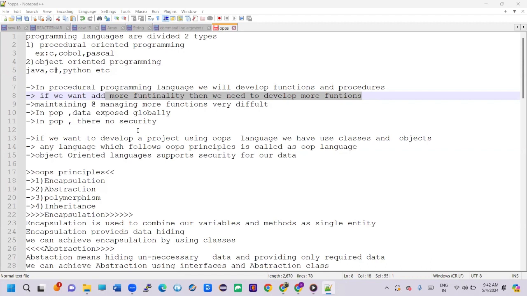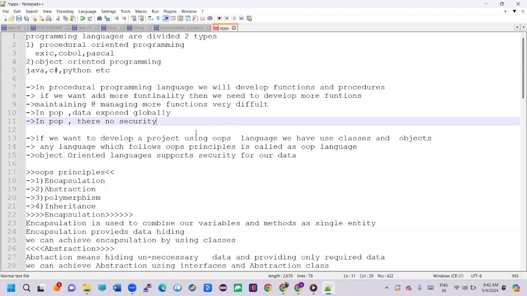In procedural programming languages, we develop functions and procedures, and if we want to add more functionality, we need to develop more functions. So if we want to develop any program in a procedural language, we need to add functions and procedures. It totally depends upon the functions and procedures only. If we have more functions, it's very difficult to manage and maintain, the data is exposed globally, and there is no security in procedural programming languages.